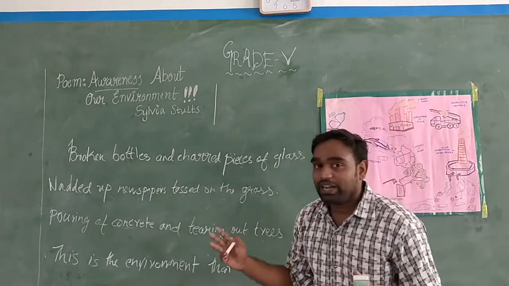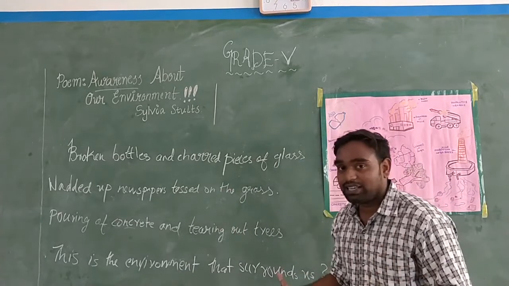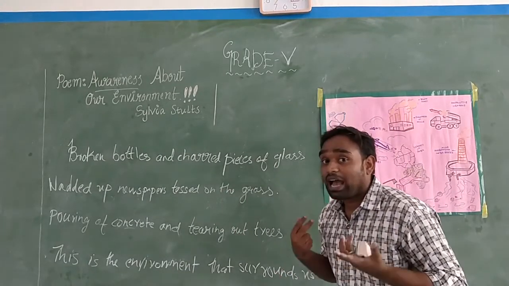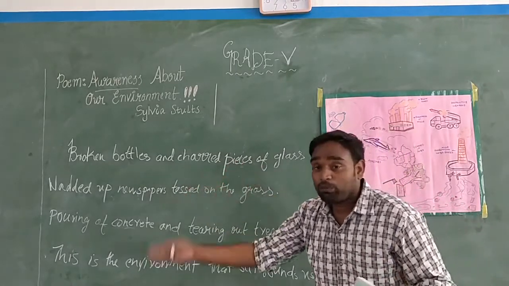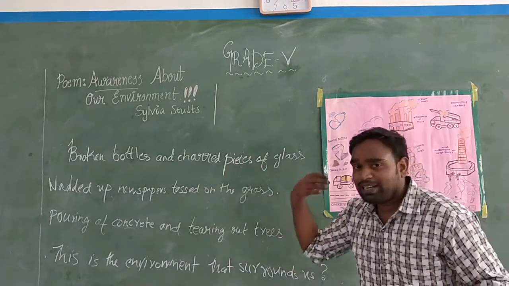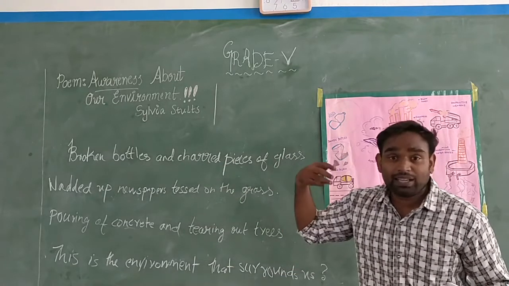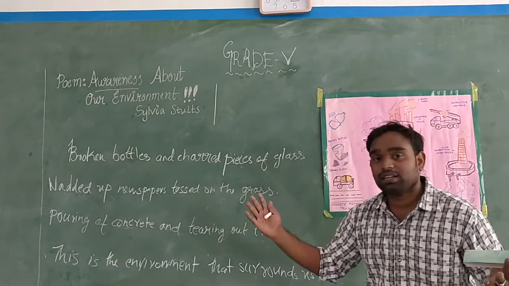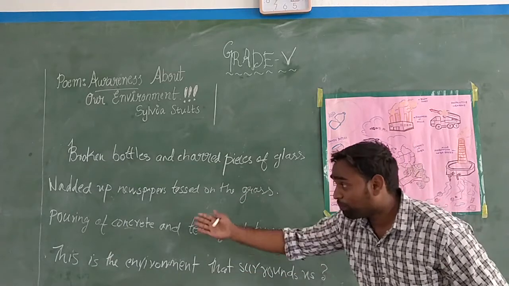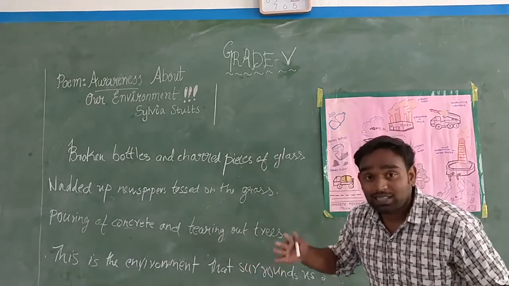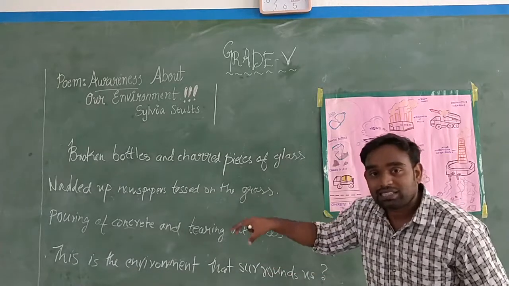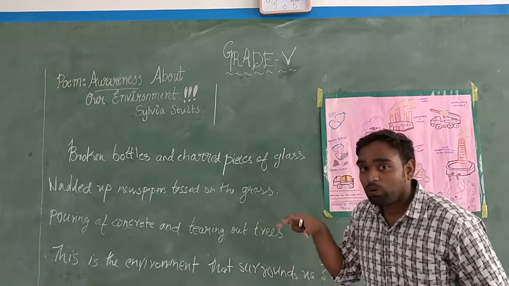See, the poet here says how humans act, how humans are doing things. They are throwing broken bottles, they are throwing glass pieces, they are throwing crushed newspaper just like that on the grass. And what else are they doing? They are pouring concrete and tearing out trees. What does that mean? Here also it tells about a human's action.